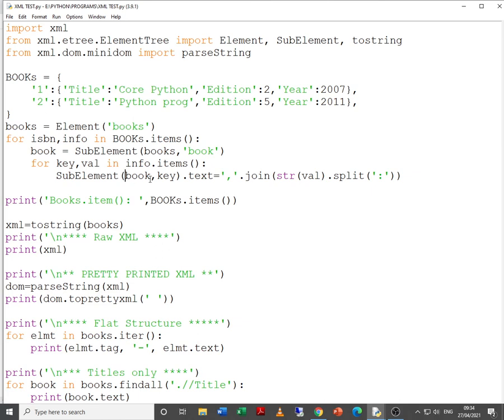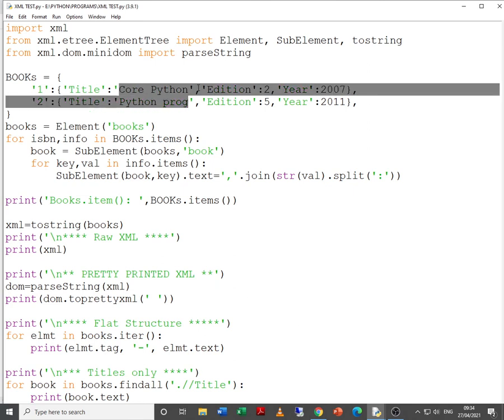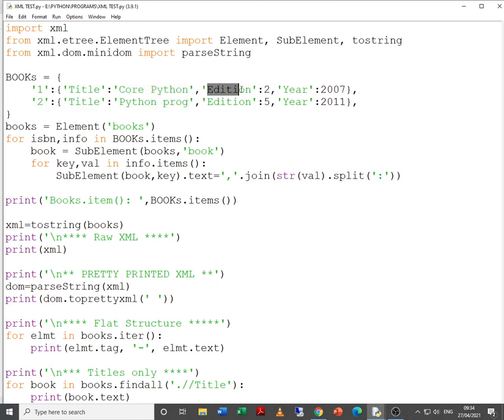info.item, sub element book, key.text is equal to comma .join. These are several methods and functions that we are going through. join strval.split, because as you can observe we want to extract this, this becomes the key, this becomes the value, again this becomes the key and the value. So that is what we want to do. Now this is just for our understanding.